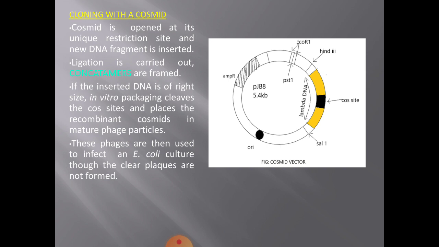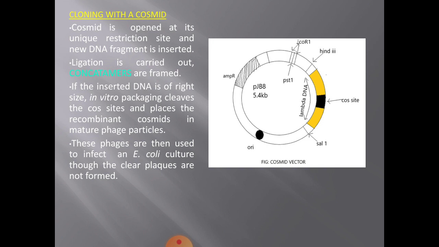And then there is one region for HindIII and SalI, and whatever is marked here with yellow, only that region has been taken from lambda phage DNA. Rest is from plasmid. Okay, there is one ori of replication, and there is one site for EcoRI. So, this is how a typical cosmid looks like.